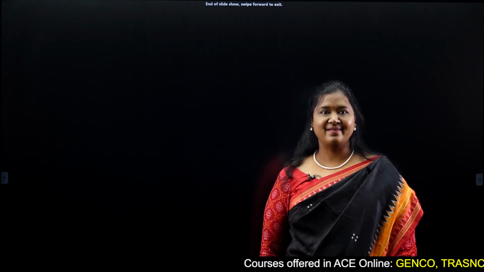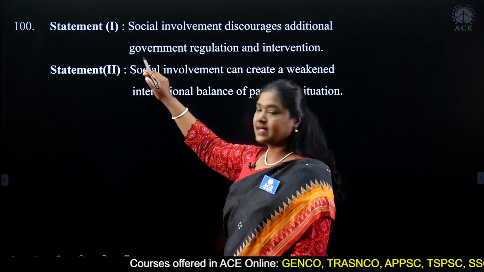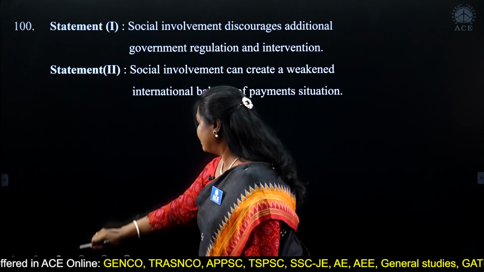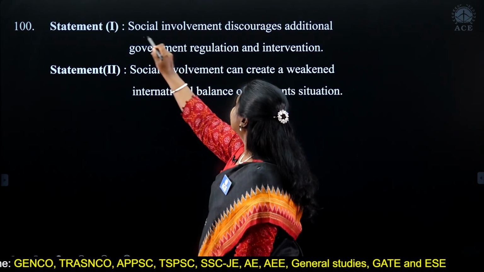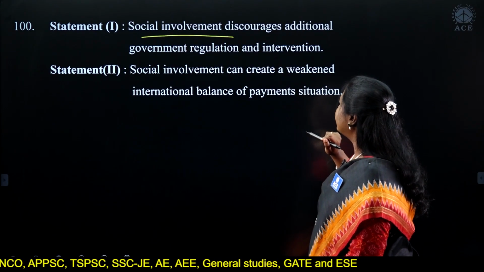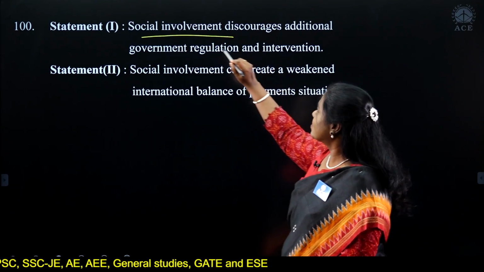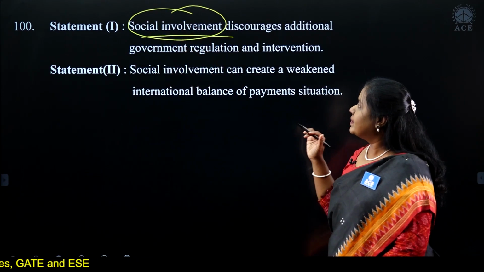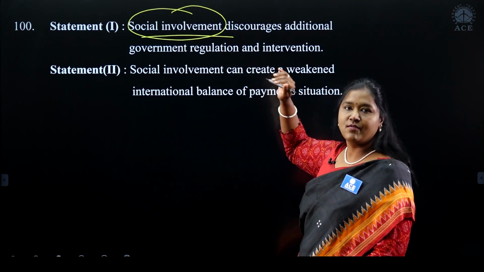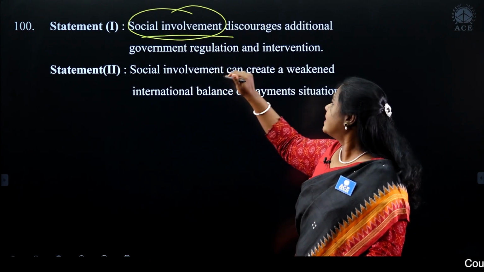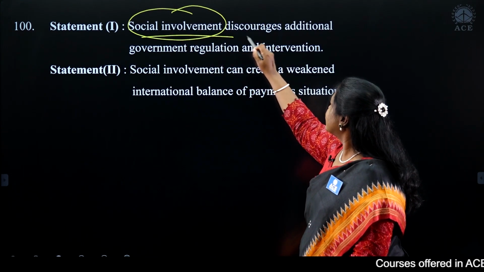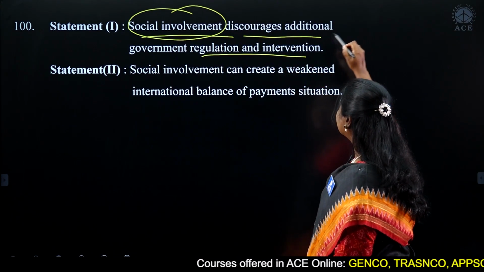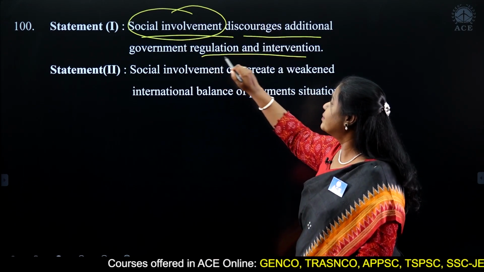Thank you so much. Let's come to the next question, the last question, the statement questions, the 100th question. Social involvement. So social involvement discourages additional government regulation and intervention. The first statement: what does this word social involvement mean? It means you're talking about individuals or institutions involving themselves in social progress. So the statement says it discourages additional government regulation. No, that's not true. It is false, because it encourages additional government regulation.